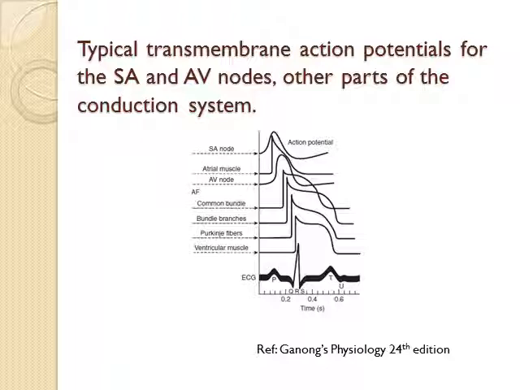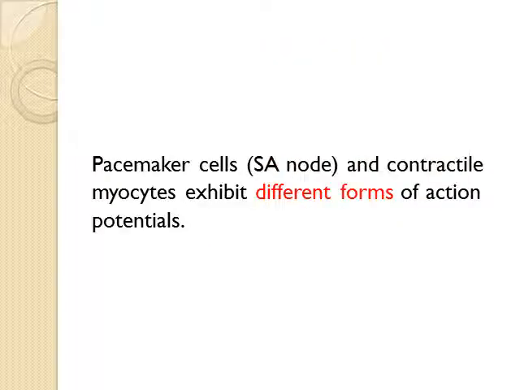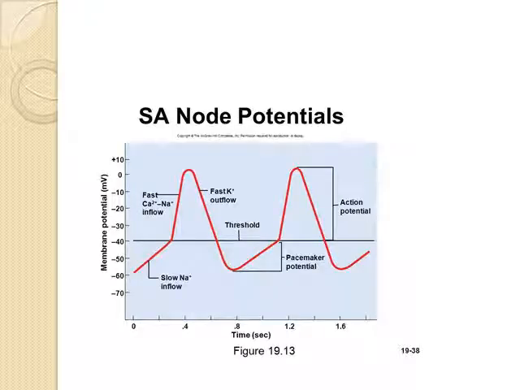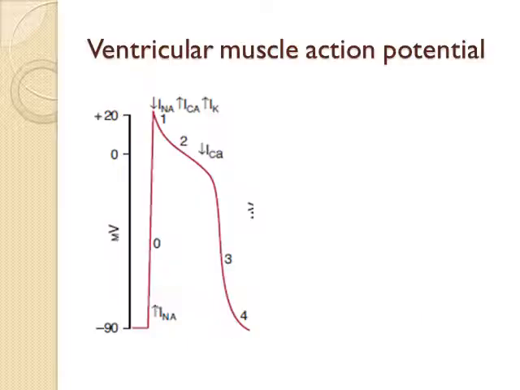This is a typical transmembrane action potential for the SA node, AV node and other parts of the conduction system. These pacemaker cells and contractile myocytes exhibit different forms of action potential. This is an SA node action potential curve, but it is not similar to the ventricular muscle action potential curve. In the ventricular muscle action potential curve, there are 4 phases.